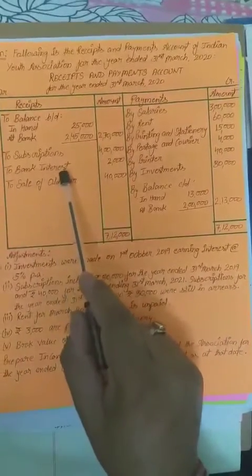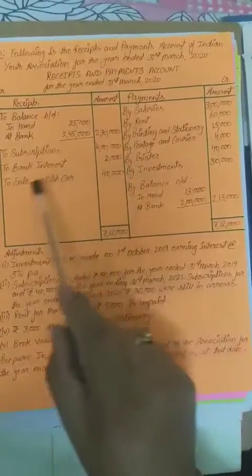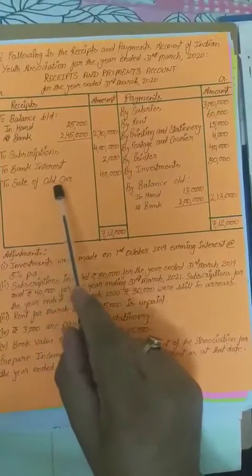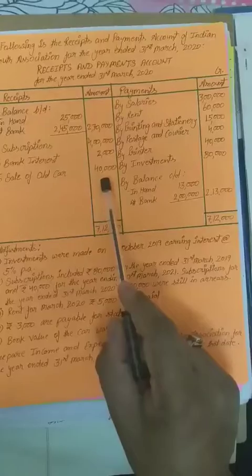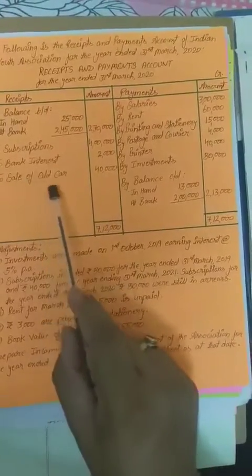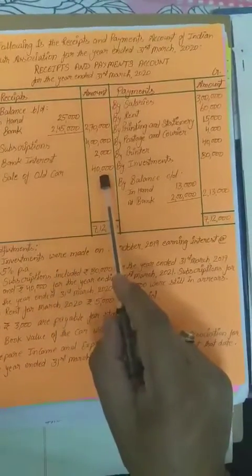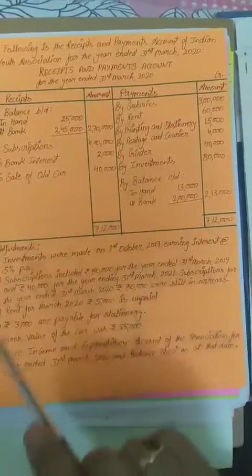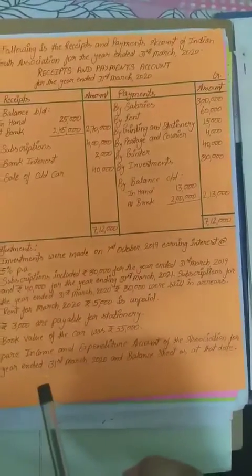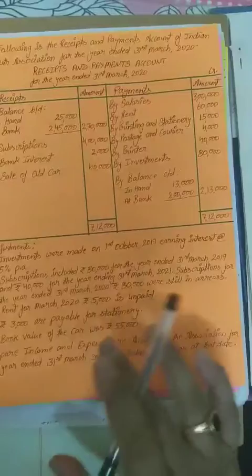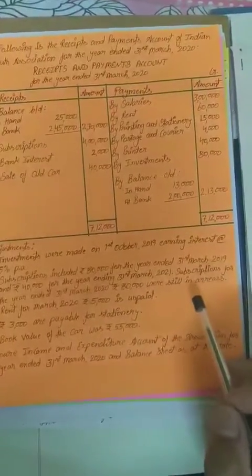To bank interest, rupees 2,000. To sale of old car, rupees 40,000. They had an old car which is sold for rupees 40,000. What is the earlier value? We still have no information about that in this question so far.